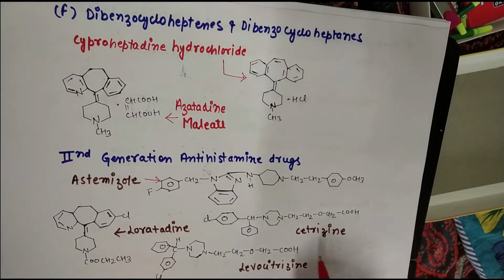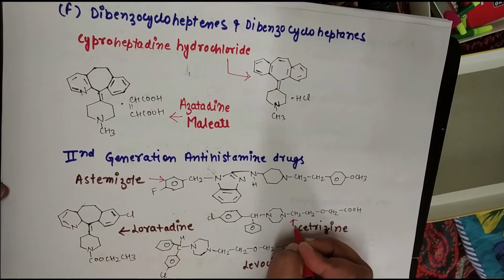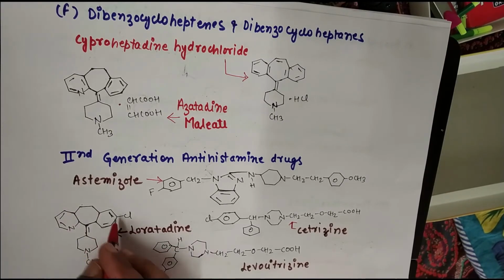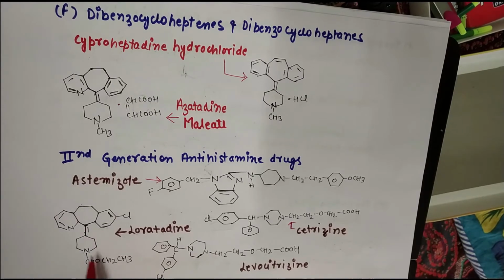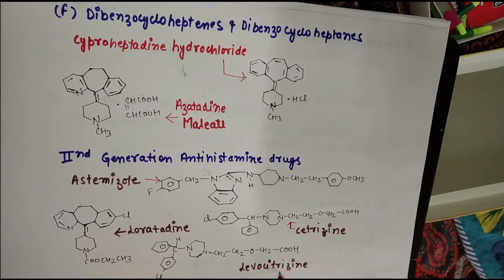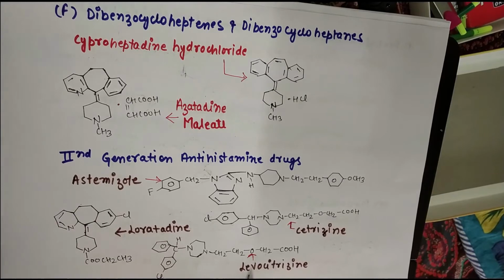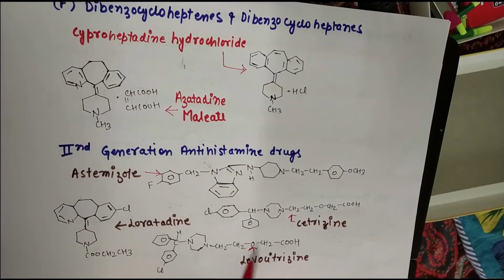Next example is cetirizine. You can see this is the structure of cetirizine. Another example is loratadine. So here you can see the structure of loratadine. Another example is levocetirizine. So this is the structure of levocetirizine. As you can see in the structure of levocetirizine, this is the chloro group and this is CH2OCH2. This red arrow is just to indicate the structure; it doesn't represent any kind of bond. Simply I made this red color arrow.